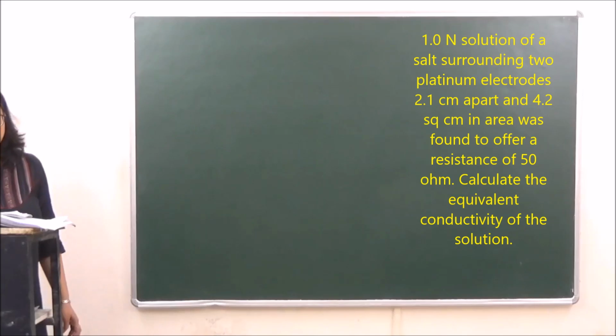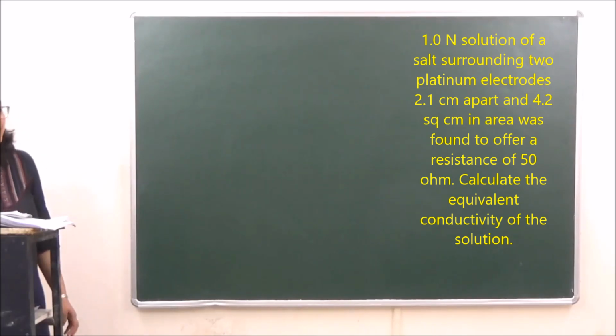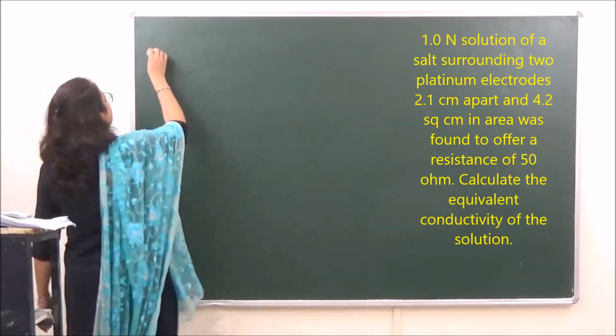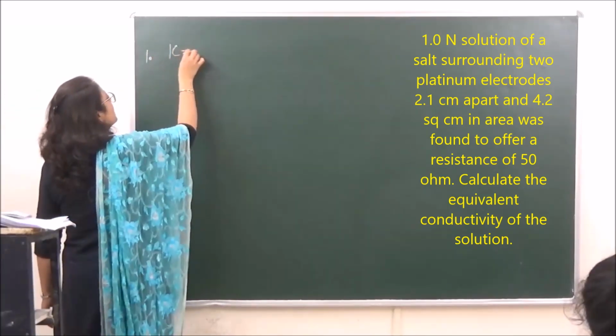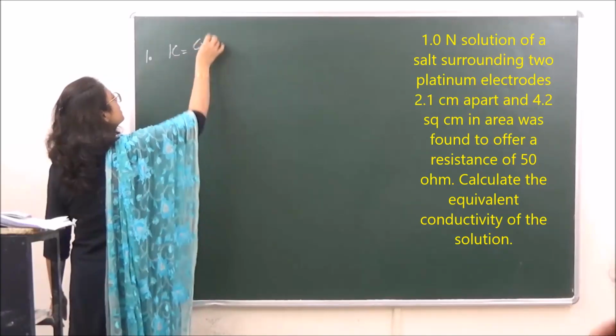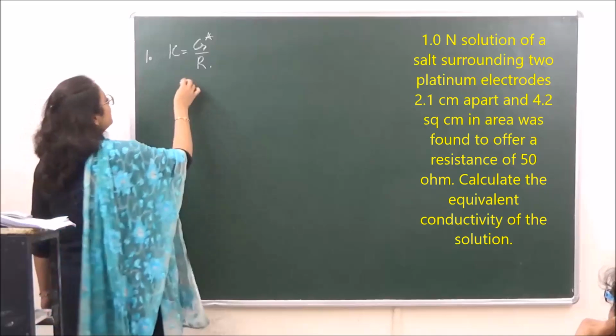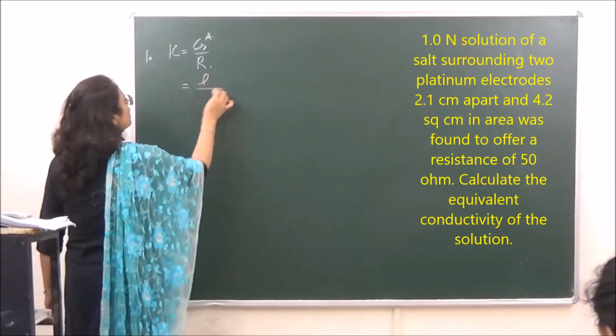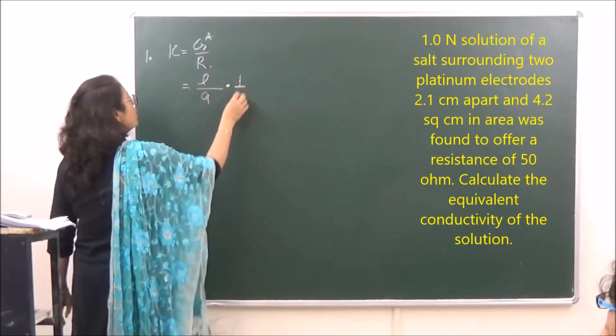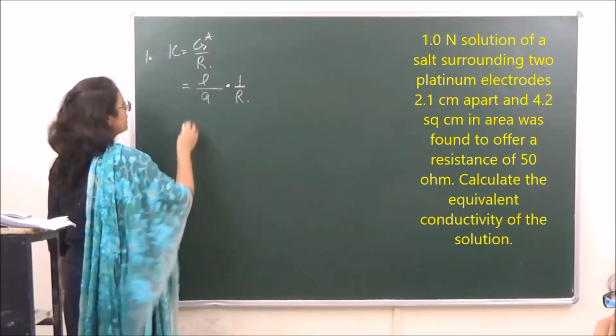Given to us is, first of all, let's calculate what? We will calculate the specific conductance kappa, right? We know that kappa is equal to G star upon R. The value of G star will be equal to L upon A into 1 upon R. This will be the expression now.